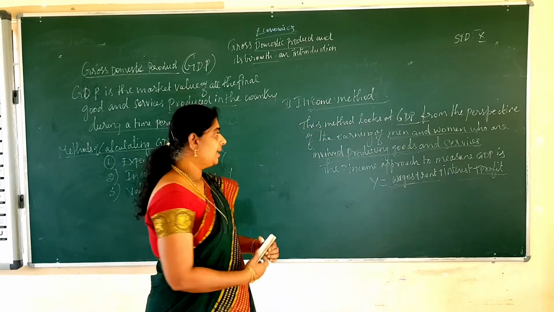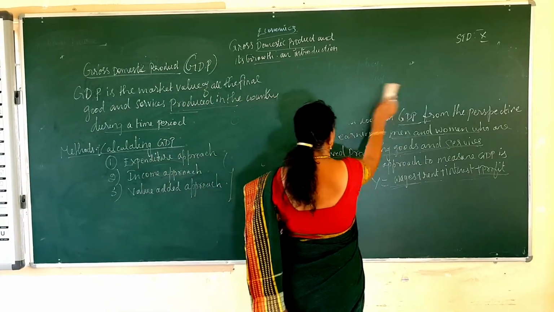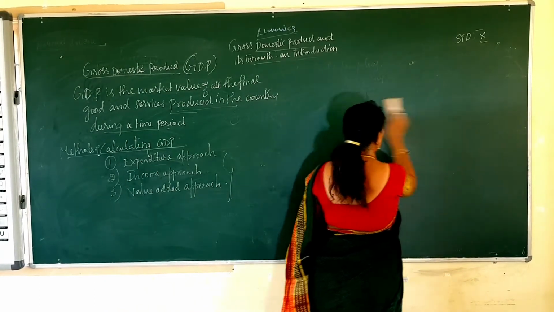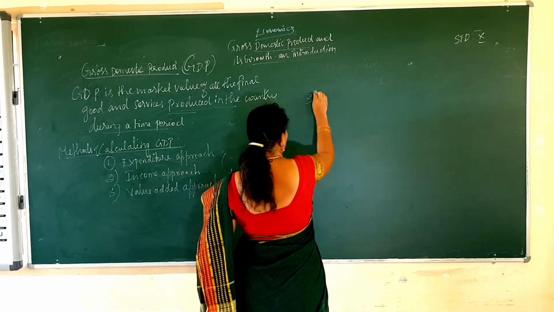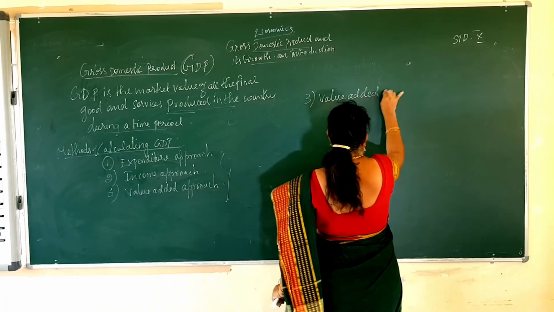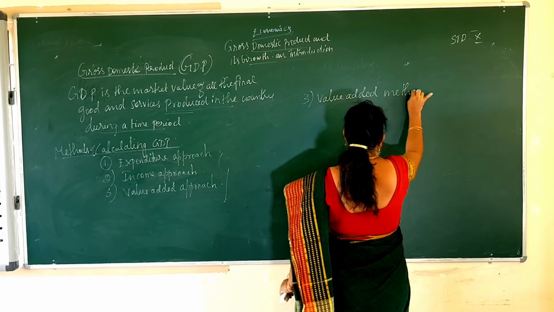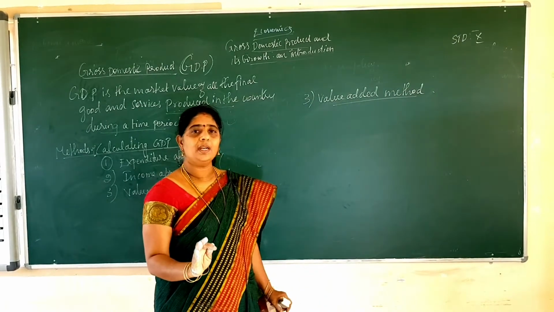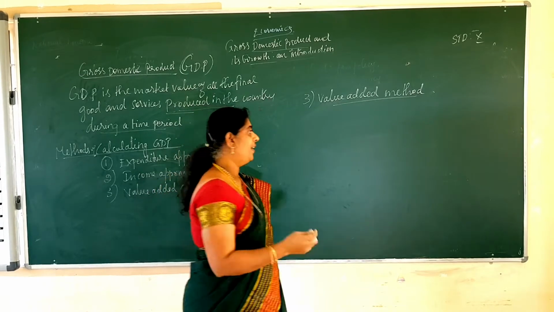That is the second method. Third one is the value added method. What is the third one? Value added method. In this, first you must know what is the intermediate good and what is the final good.